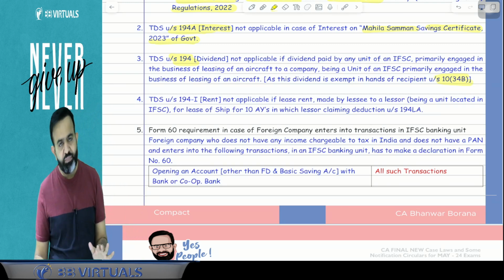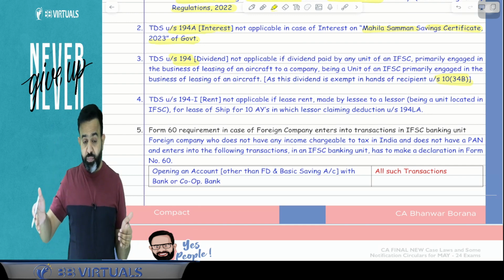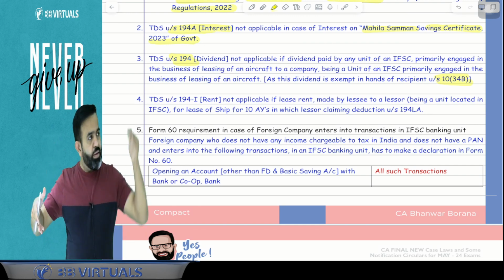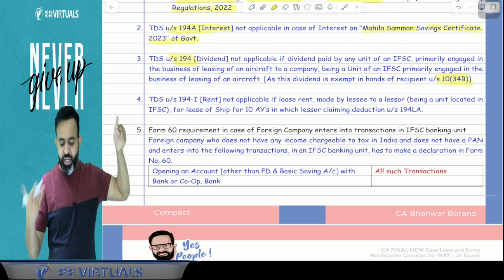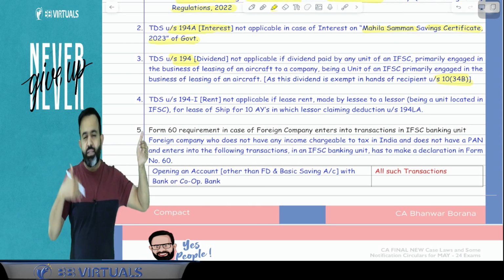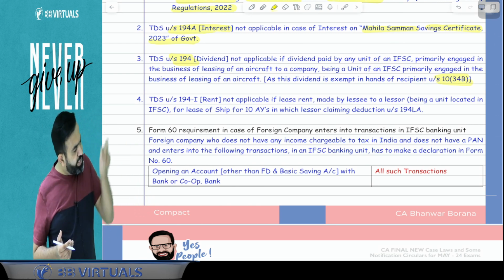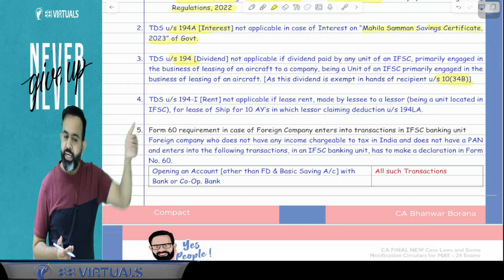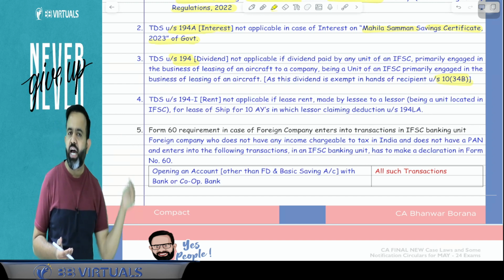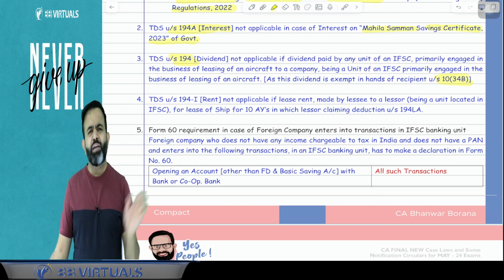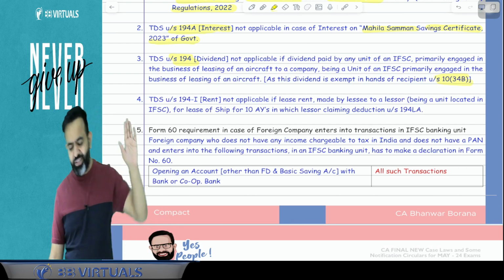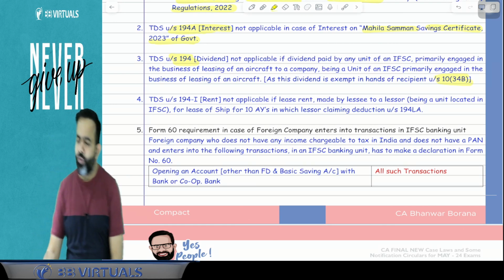This section says that when one company engaged in the leasing of aircraft in the IFSC gives dividend to another company engaged in the leasing of aircraft in the IFSC, then in the hands of that company, that dividend is totally exempt. And when that dividend is exempt, then obviously there is no need to deduct the TDS. So here there is a clarification that there is no need to deduct the TDS.